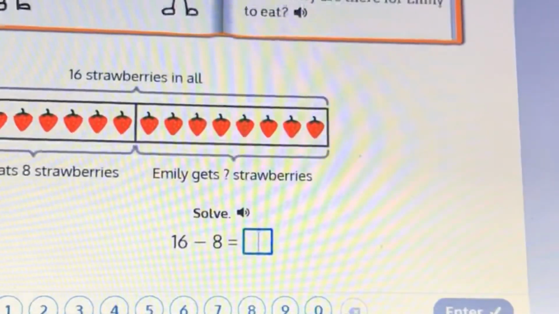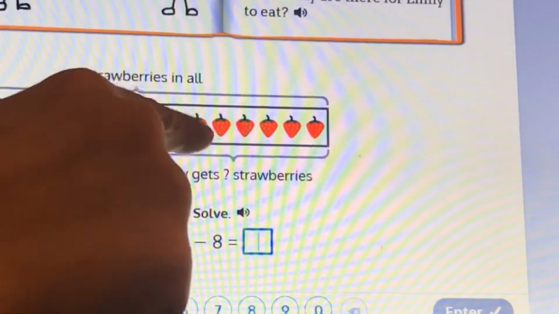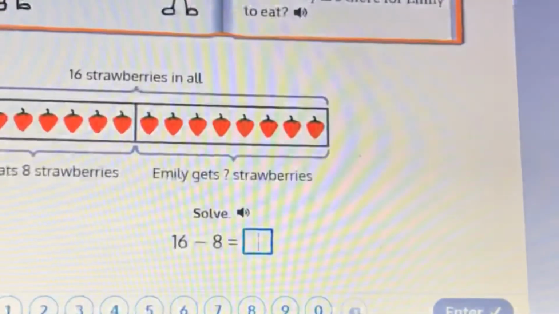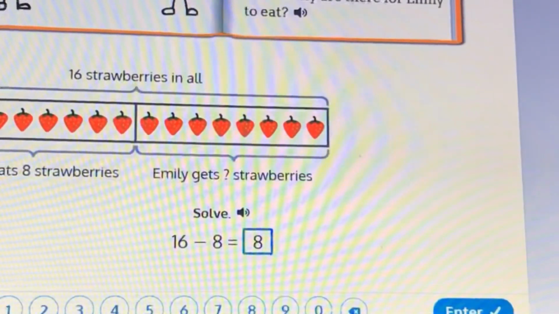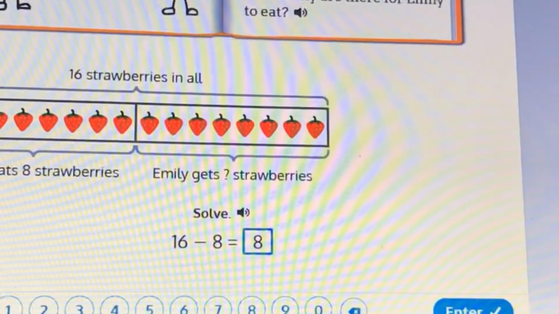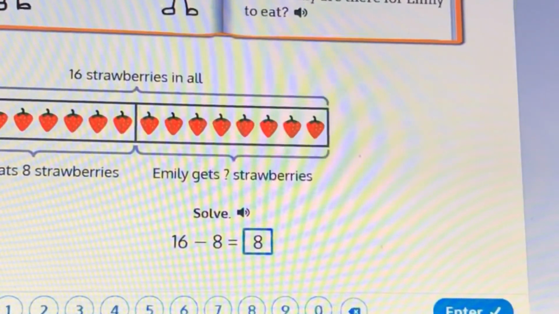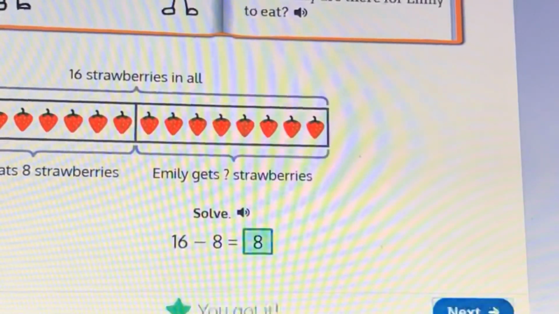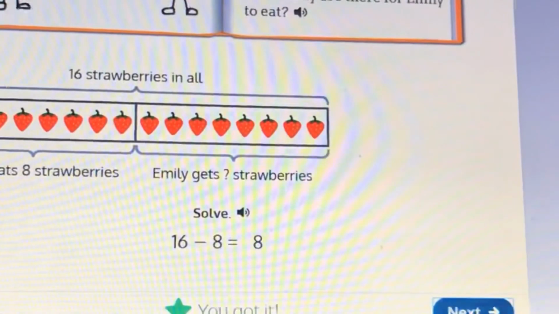Now we're solving for our answer. How many strawberries is Emily going to get to eat? 1, 2, 3, 4, 5, 6, 7, 8. It looks like she's going to also have 8 strawberries to eat. So let's think. 16 minus 8. Is 16 minus 8 8? If it is, then you can be pretty sure that your answer is correct. And that is correct. 16 minus 8 is 8.